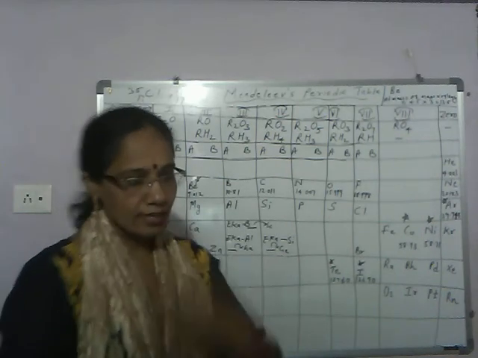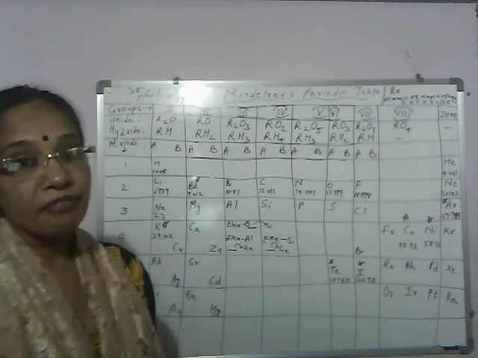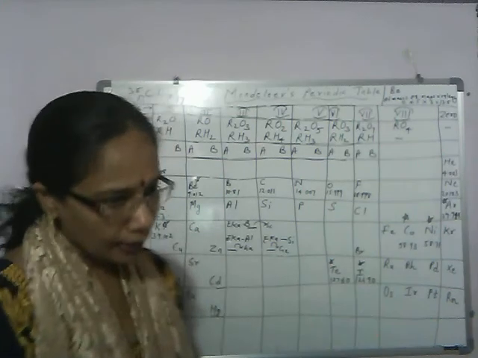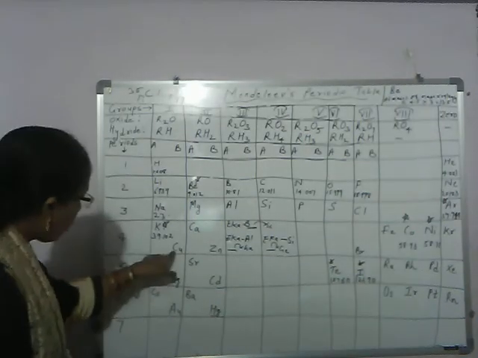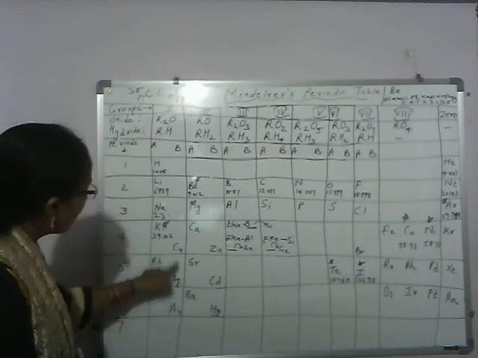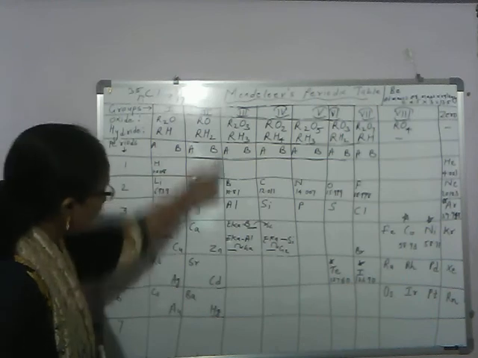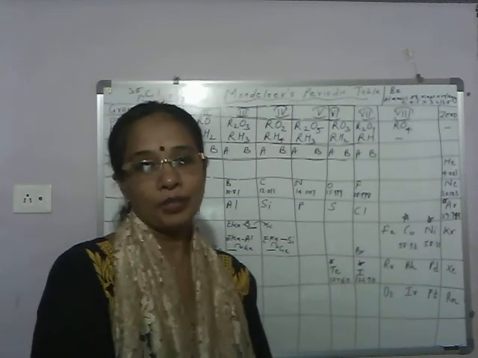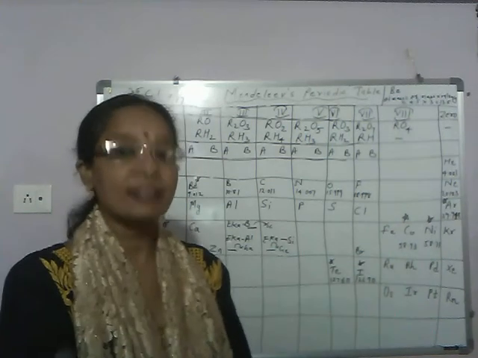Okay. Now next disadvantage is different groups for similar elements. Like copper and mercury. Copper is placed in 1B and mercury is placed in 2B. Two different groups, but their properties are similar. So different positions are given for similar elements.